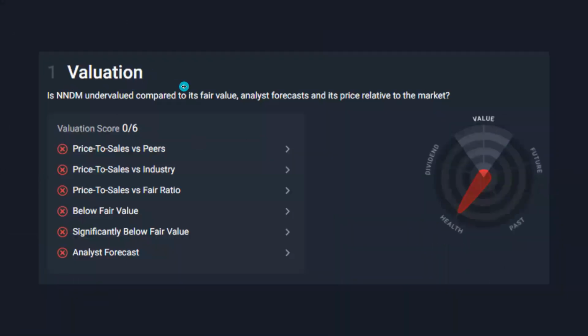If you look at the valuation, according to Simply Wall Street's metrics, okay, it gets a 0 out of 6 on the valuation score. We took a look at the price to sales versus peers, the price to sales versus industry, but there are many other things that you can dive deeper into on the platform.